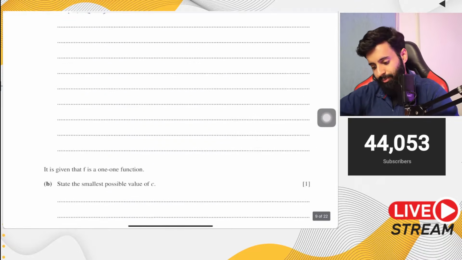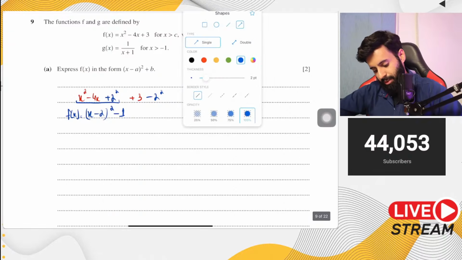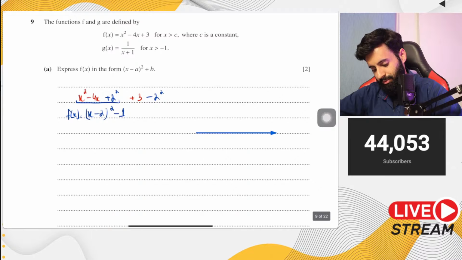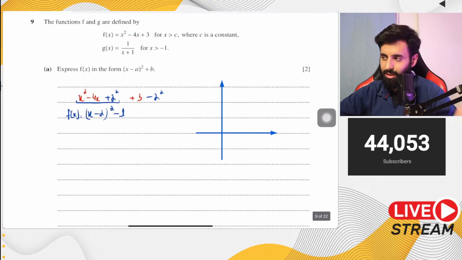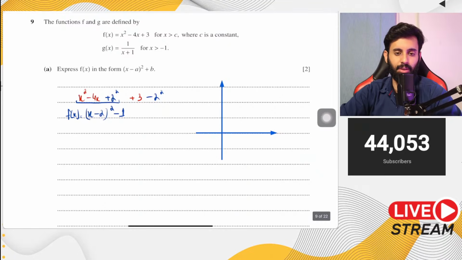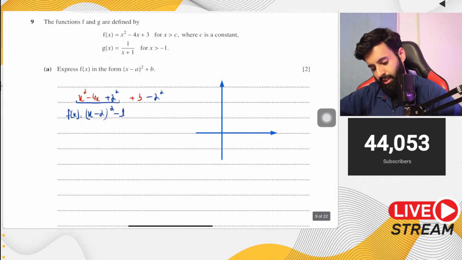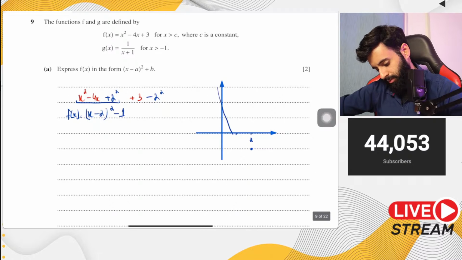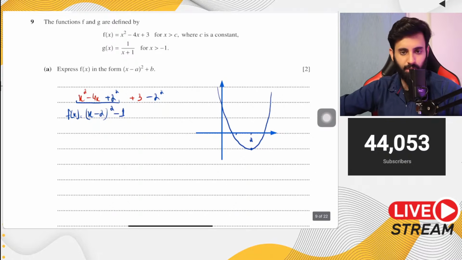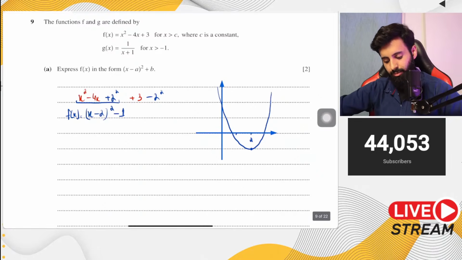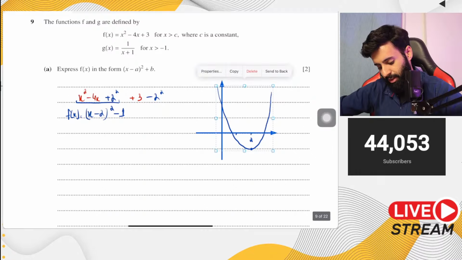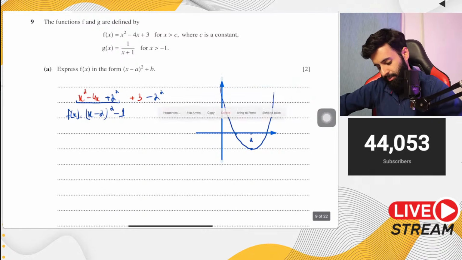Now, one thing that I always suggest is that even if the question is not asking, it's a good idea to just sketch the curve. Even though it's not asking, it will definitely come in handy later on. The question will not for no reason ask you to convert a function in completed square form. It will always come in handy. So this curve is turning at 2 comma negative 1. So let's say it's somewhere over here. So this is what it looks like. There you go. Again, I know it's not asking you to do that, but it might come in handy later on.